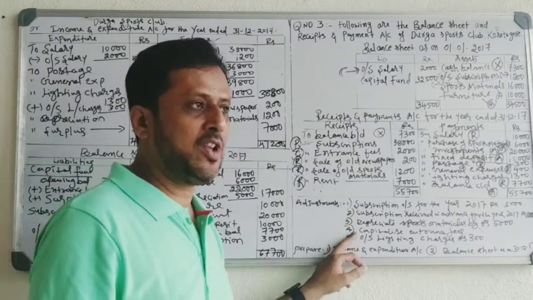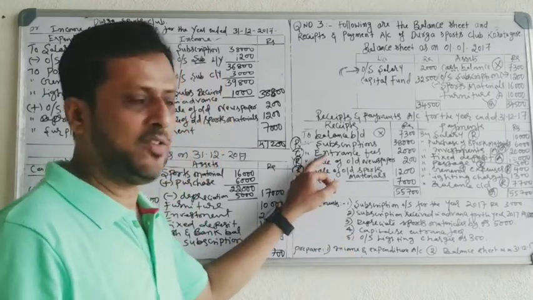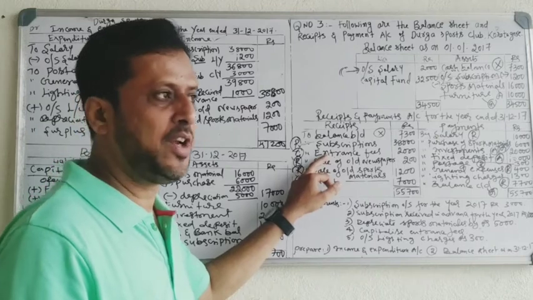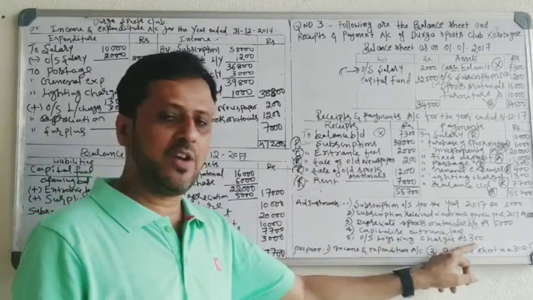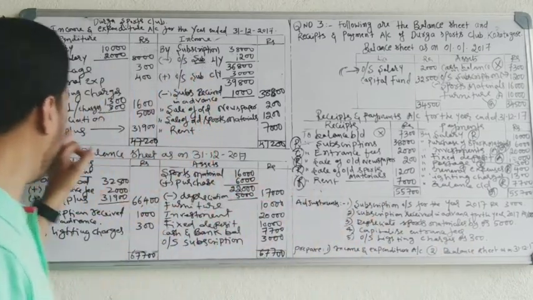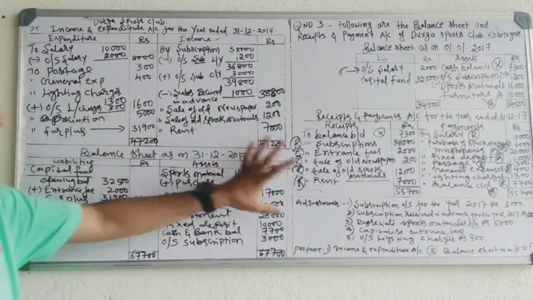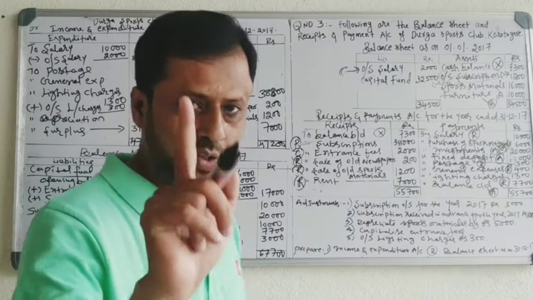Then capitalize entrance fee. Entrance fee you have to capitalize. Capital means you have to treat it as a capital receipt. Show it in the balance sheet. Outstanding lighting charges 300 rupees. So you have already added here outstanding lighting charges 300. So you have treated all the adjustments once. Okay.